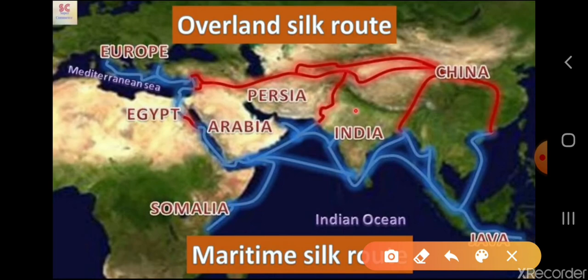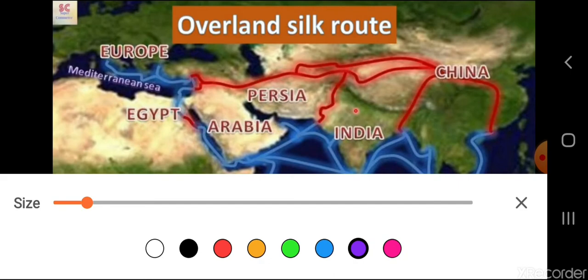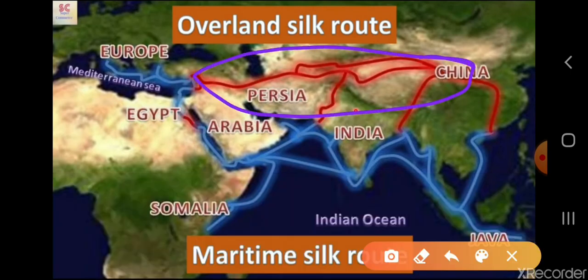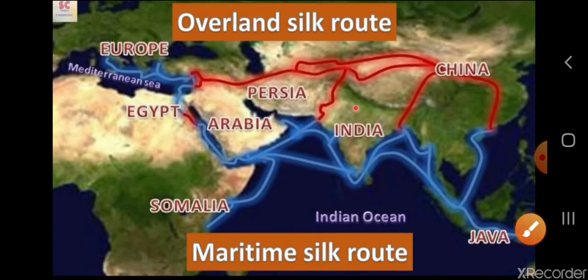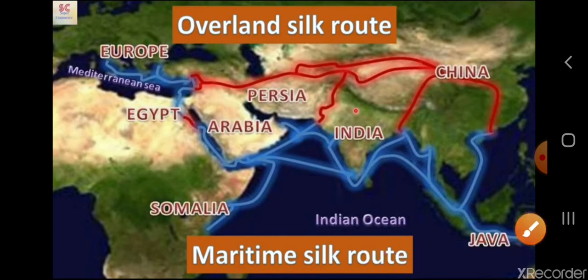Now let us have a look at this map. Here you can see the red route and this route shown in blue lines. The red route is showing the Silk Route, which was by land route. And the blue lines are showing the maritime route, which was specially used for spices. So this maritime route was also called the spice route, but sometimes silk was also transported through the maritime or sea route. Maritime means sea route.